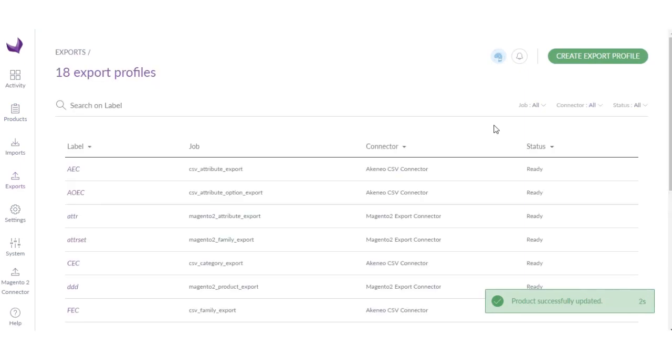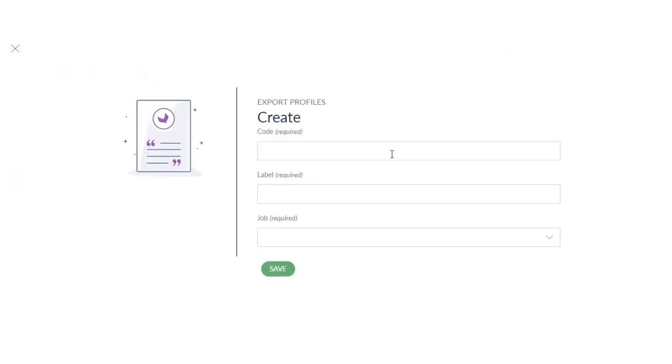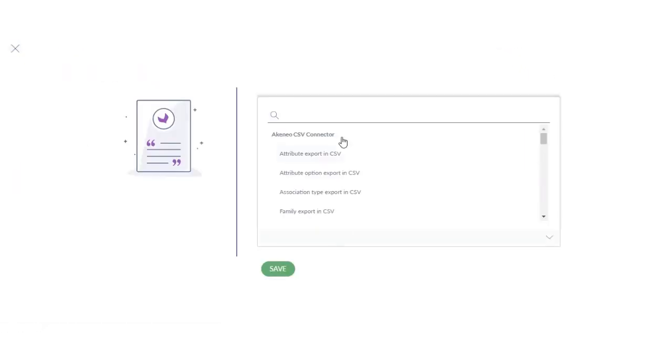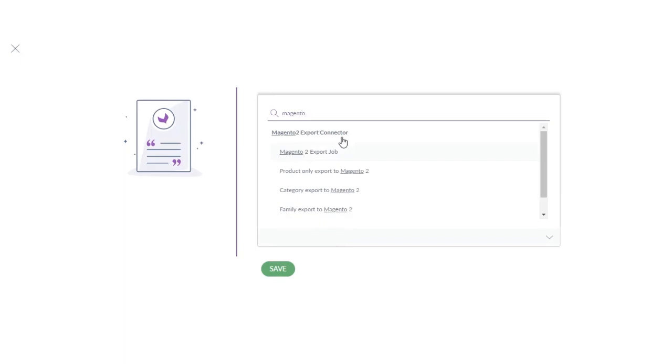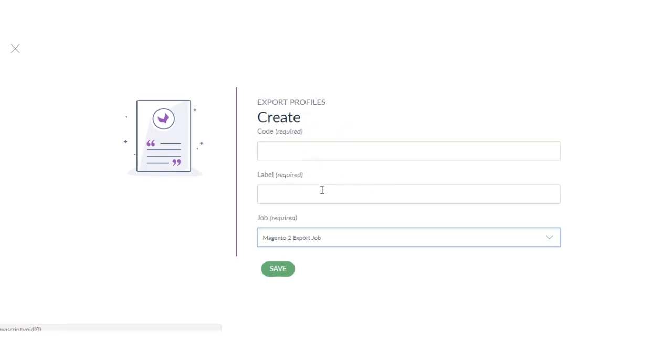We will create an export profile. Select. Now you can quickly find there are 1, 2, 3, 4 and 5 different types of job profiles, but when you go to export job, all the things will be exported. So if you want to export only products, you can use this. If you want to export categories, you can use this. But if you want to export everything, then use this.